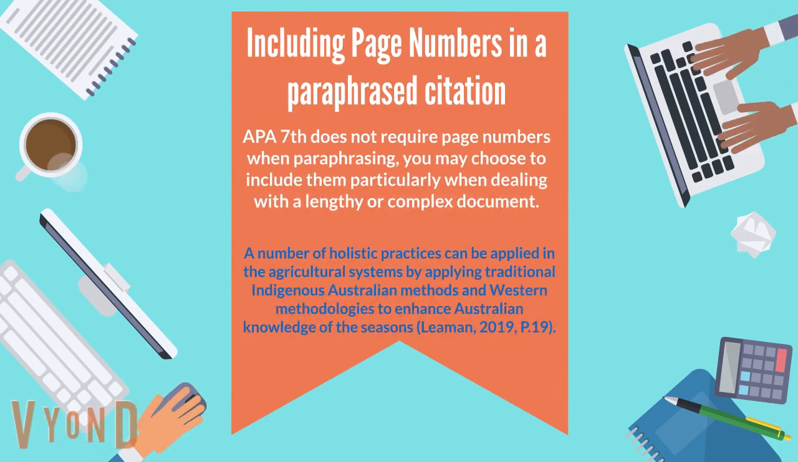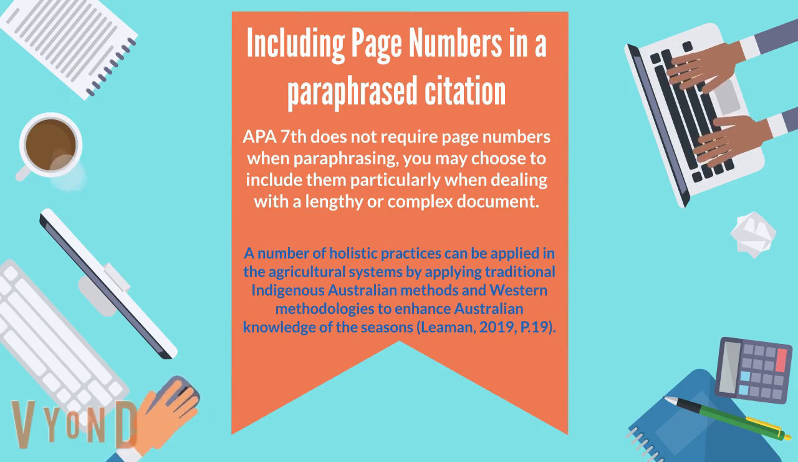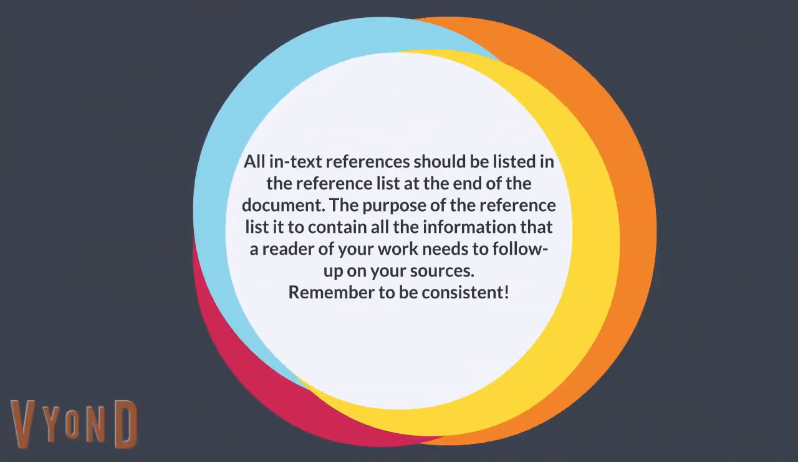Although APA 7th does not require page numbers when paraphrasing another's work, you may choose to include page numbers, particularly when dealing with a lengthy or complex document. All in-text references should be listed in the reference list at the end of your document. The purpose of the reference list entry is to contain all the information that a reader of your work needs to follow up on your sources.